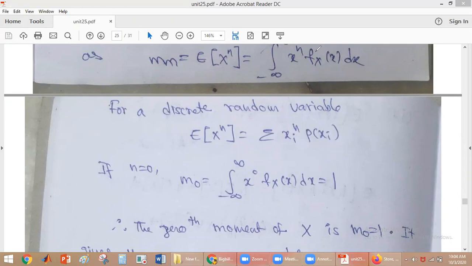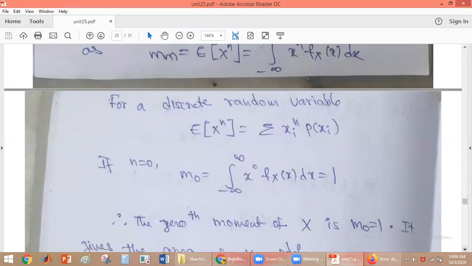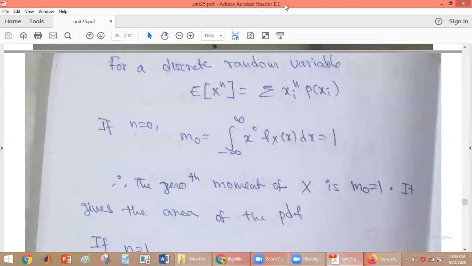Now substitute n is equal to 0, the order of the moment n is equal to 0.